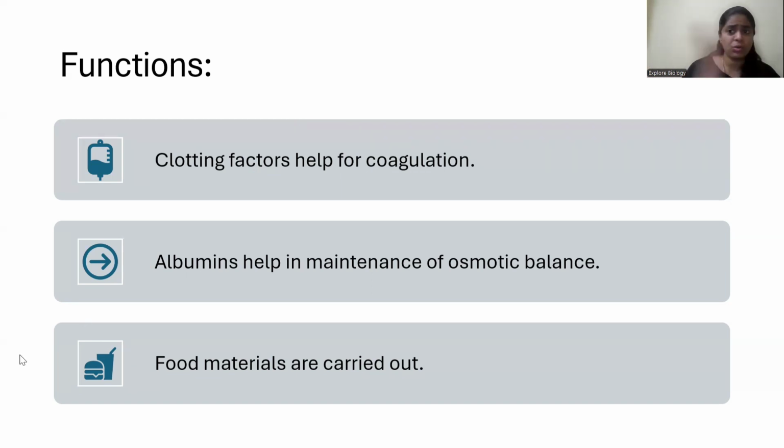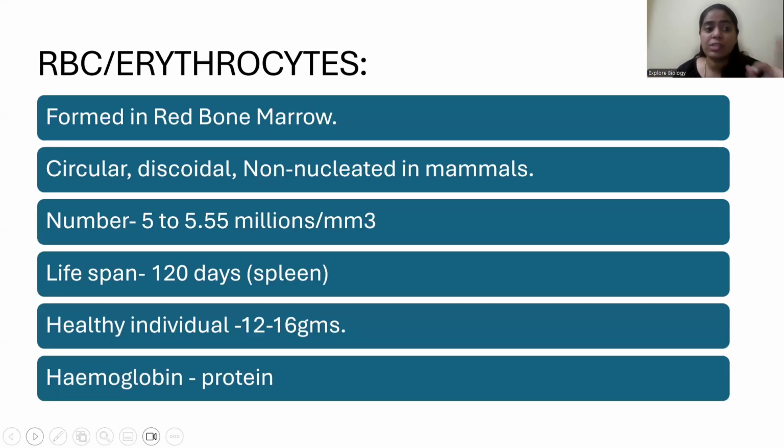So that was the story of the majority part inside the blood, that is the plasma. Now, what about the lesser part? Not that least, a little bit less part, that is the cell components. Let us understand about them. The first and foremost cell, which we are all familiar with, is the RBCs. RBC is red blood cell, or we also call it erythrocytes. Okay, they are formed in red bone marrow. They are circular in shape, discoidal,